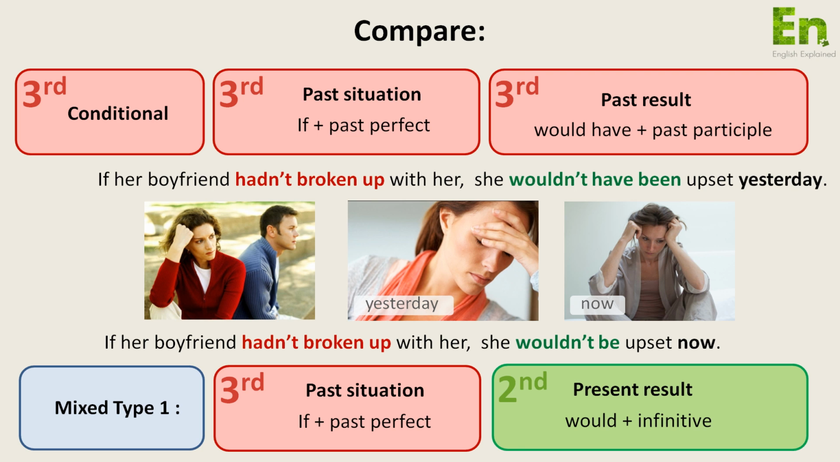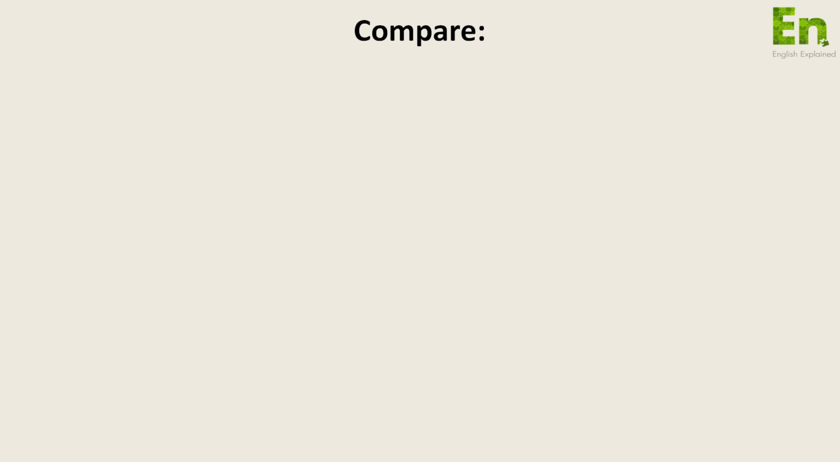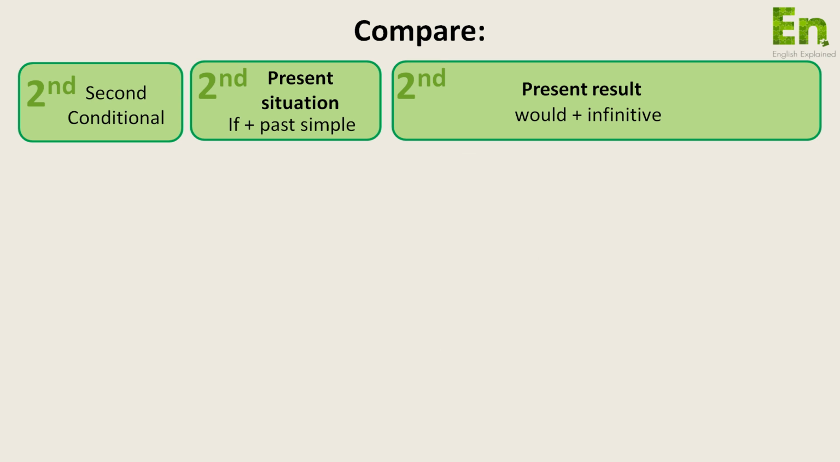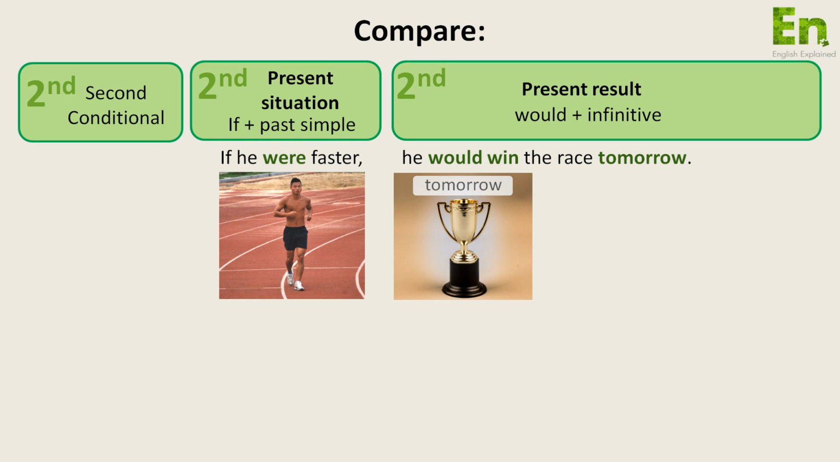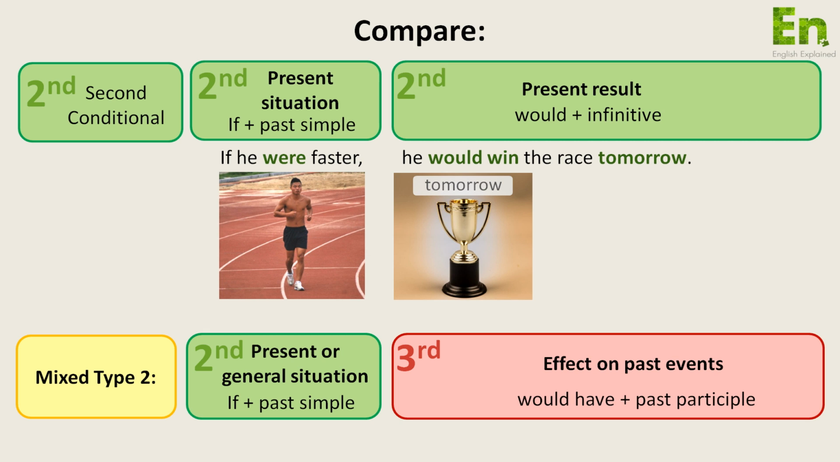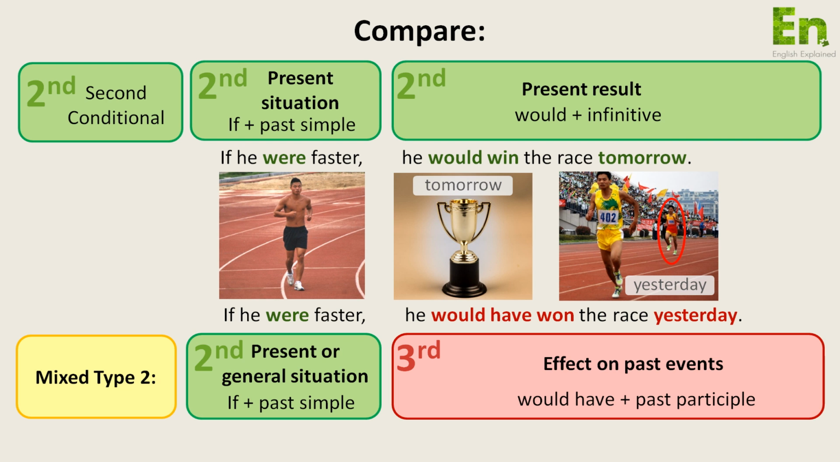Now let's compare the second conditional with mixed conditional type 2. Second conditional. Present situation, present result. If plus past simple, would plus infinitive. If he were faster, he would win the race tomorrow. Mixed conditional type 2. Present or general situation, effect on past events. If plus past simple, would have plus past participle. If he were faster, he would have won the race yesterday.